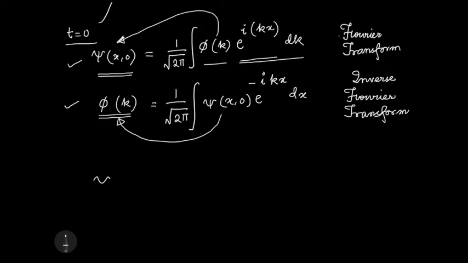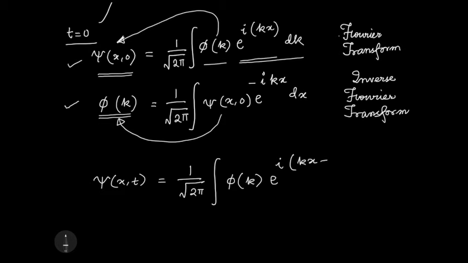Now, once I know psi at t equals 0, psi at x, t is simple. I could have written this down earlier and then got the special case of t equals 0, but let me write it. So omega as a function of k; this bracket k means it is a function of k, times t.